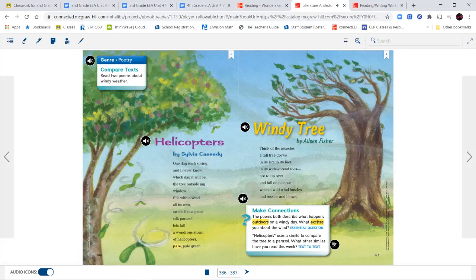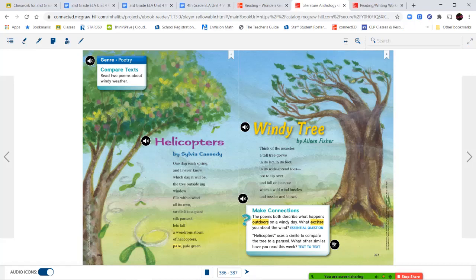Okay, for this poem, the poem is titled Helicopters, but if you're looking at the picture, you can see what the author means. You're seeing these leaves kind of falling. And when we read the poem, we see that the author is saying, the tree outside my window fills with a wind all its own, swells like a giant silk parasol, lets fall a wondrous storm of helicopters, pale, pale green.